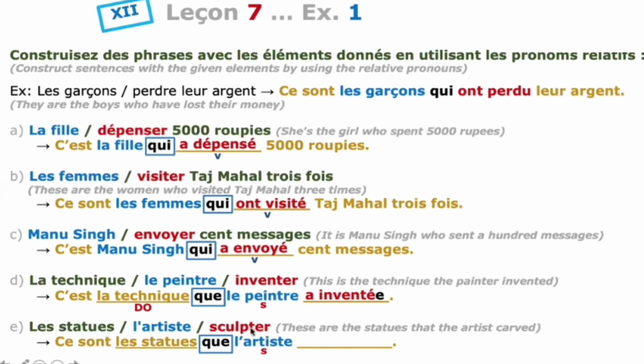Dessiner is not found in the Dr and Mrs Vandertramp list, so you have to use avoir as the auxiliary verb. And l'artiste is il. So the conjugation is a. Okay. And dessiné as a past participle, cut er and add é. And see the same rule: after que, if you have a verb in passé composé, you must do the agreement.